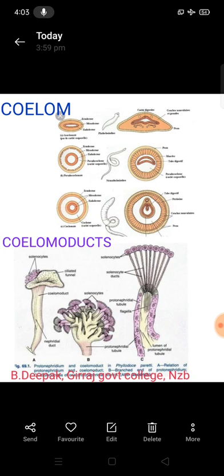First one, acoelom. A means absent. In some animals, the cavity lying between the body wall and the alimentary canal is filled with parenchyma. Hence there is no cavity or empty space, so there is no coelom. This condition is called acoelom, and such animals are called acoelomates.